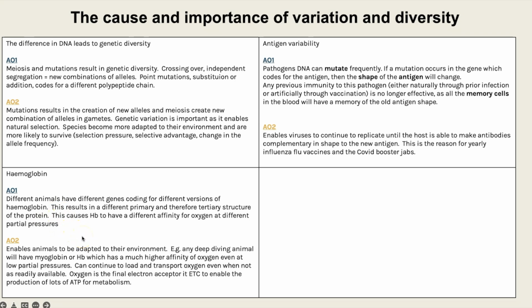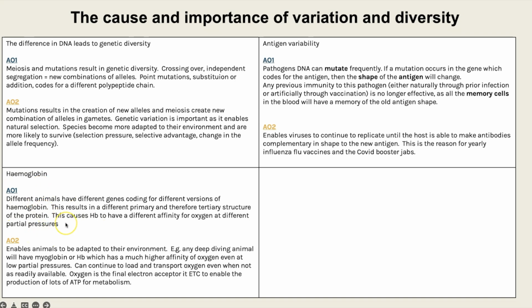Different animals have different genes coding for different versions of the hemoglobin protein. Then linking it to the knowledge of proteins, because that DNA is different, that results in a different primary structure of the protein, therefore a different tertiary structure. Although, yes, it is a quaternary protein with 4 polypeptide chains, each of those polypeptide chains may be slightly different, therefore fold slightly differently and have a slightly different shape. And that is what causes the hemoglobins to have a different affinity for oxygen at different partial pressures.